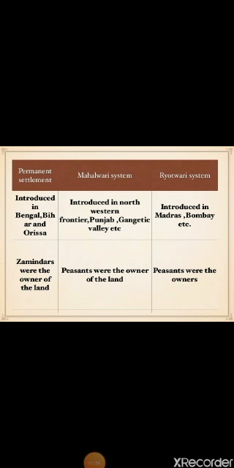Now we know the differences between all the three systems of revenue collection. We know that Ryotwari system was also introduced by the Britishers, but soon a problem arose. What was that? Let's find out. All was not well because the revenue officials wanted to increase the income from the land, hence they fixed very high revenue. But the peasants were not able to pay the revenue. The ryots fled the countryside and villages became deserted in many regions.